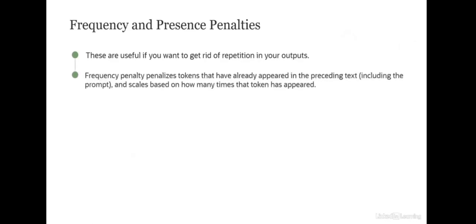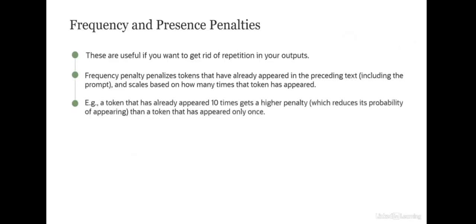And finally, we have these parameters around frequency and presence penalties. The idea here is these are useful if you want to get rid of repetitions in your output, so you want your output to be more random and natural. Frequency penalty penalizes tokens that have already appeared in the preceding text, and scales based on how many times the token has appeared. For example, if a token has appeared 10 times, it gets a higher penalty, which reduces its probability of appearing next more than a token that has appeared only once. So it basically penalizes based on the frequency.